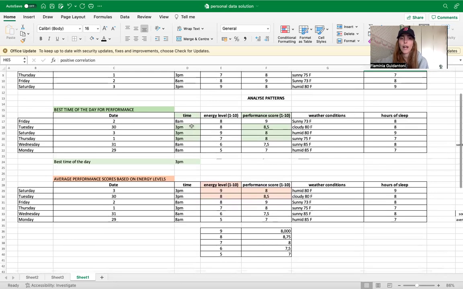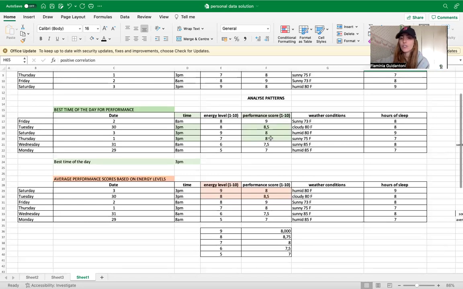So the first analysis is the time. As I said before, I practiced at two different times, at 8 a.m. and at 3 p.m. And as a tennis player, I prefer to consider those days in which I have steady and consistent practice and results rather than peaks, ups and downs. So I wanted to avoid those peaks, and I just considered those days in the middle, in which I had a good but consistent score.